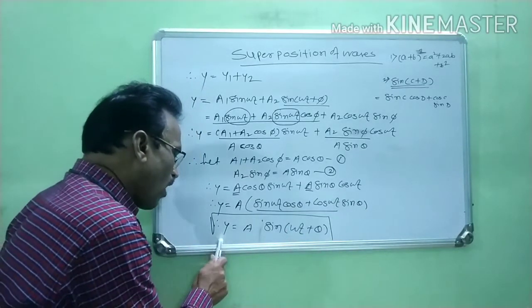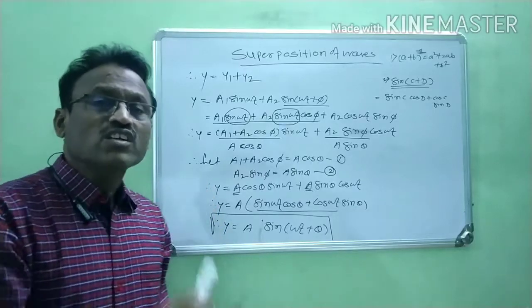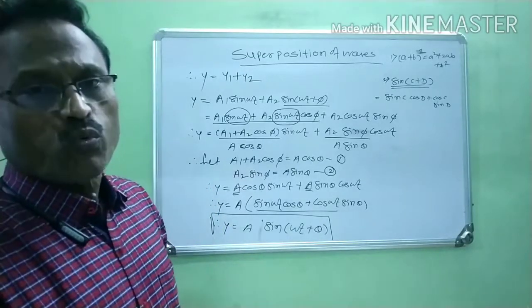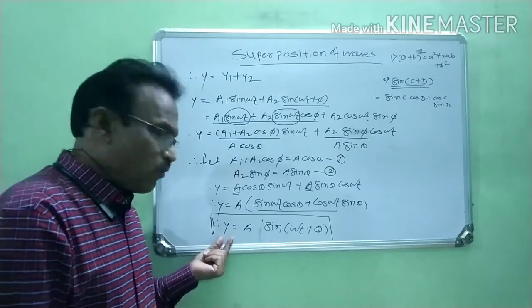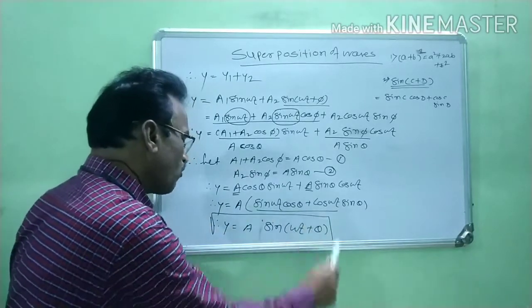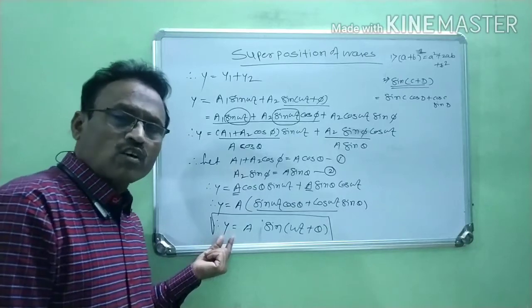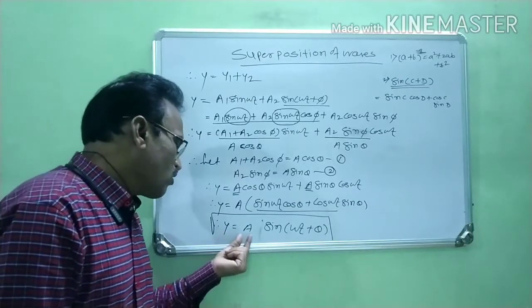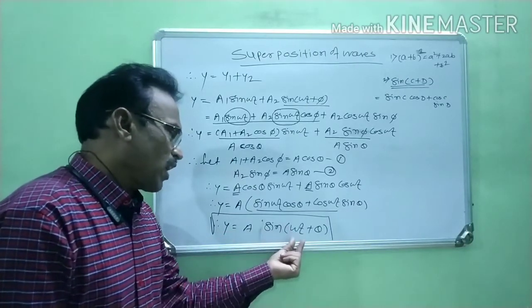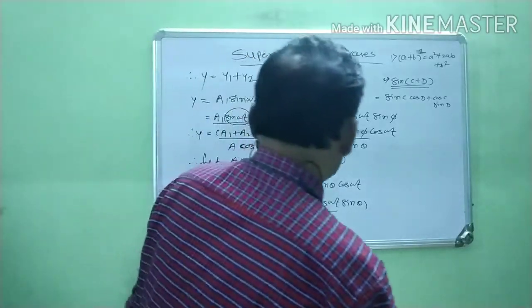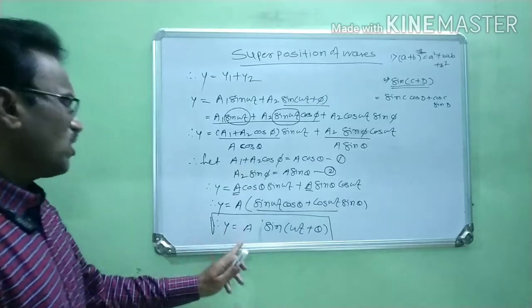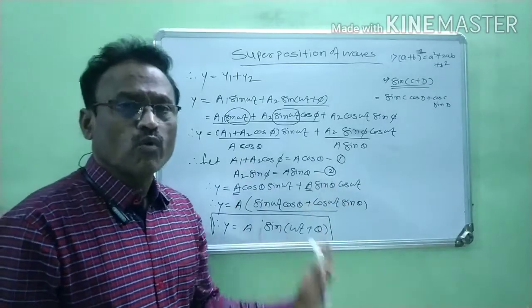What is y? y is the resultant displacement of the wave. Therefore, in this way, we find the equation for the resultant displacement of two waves, and this y is equal to A sine (omega t plus theta). This is known as the resultant equation of two waves.